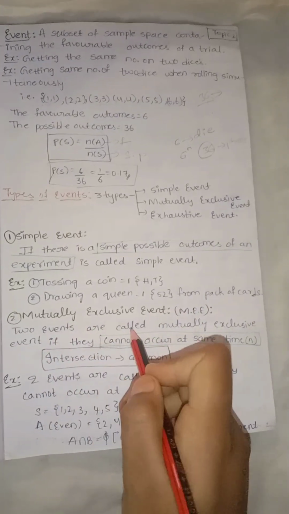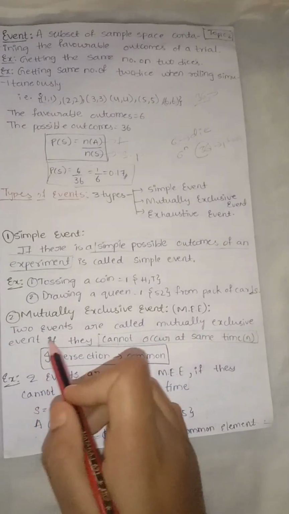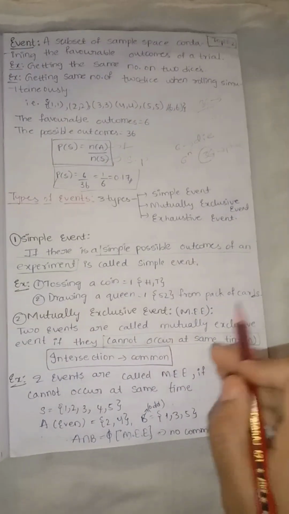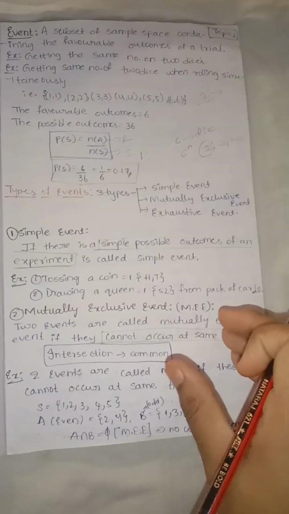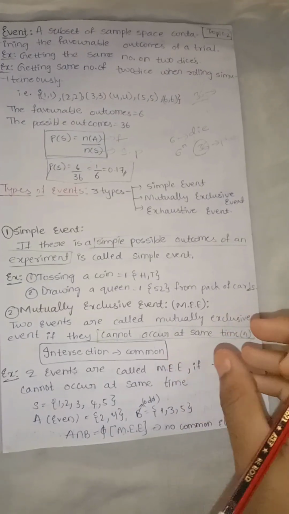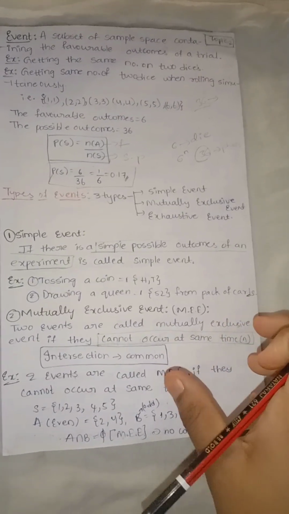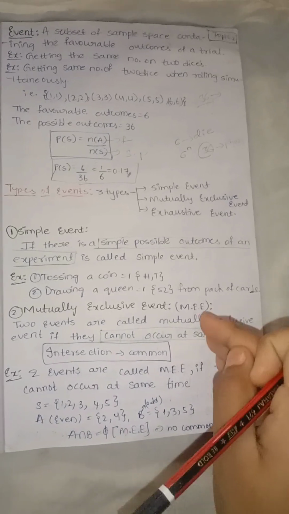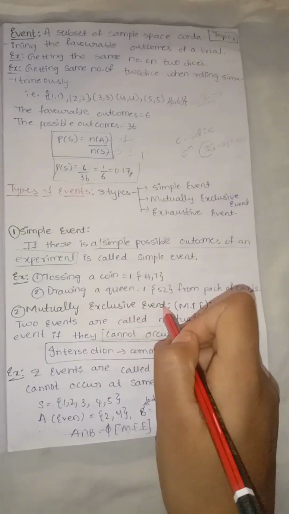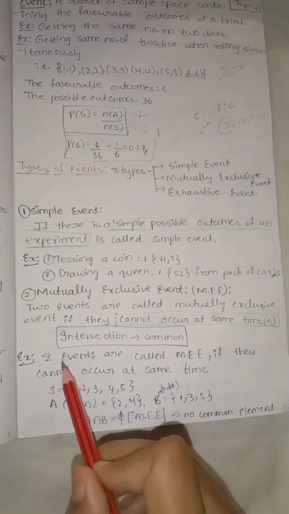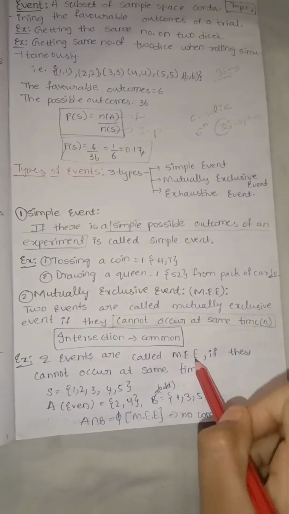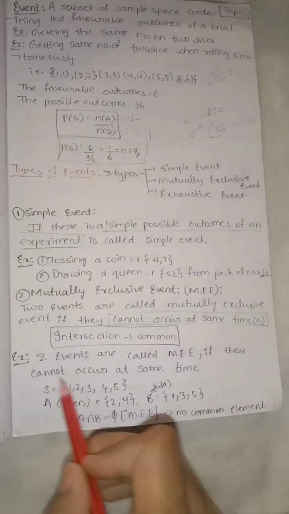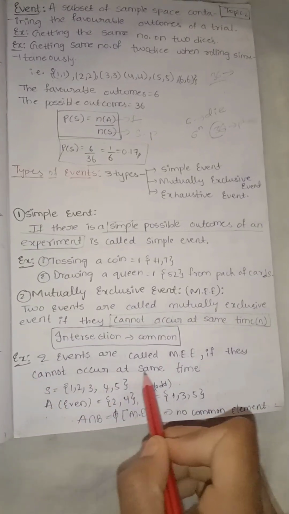Two events are called mutually exclusive events if they cannot occur at the same time. In other words, it explains events occurring at different times. For example, two events are called mutually exclusive if they satisfy this condition: they cannot occur at the same time. This is the main important headline for this concept.